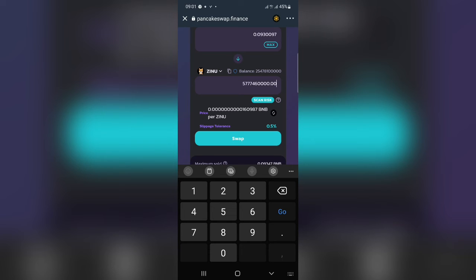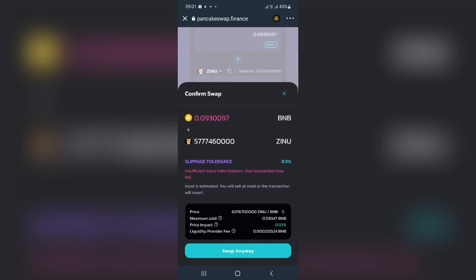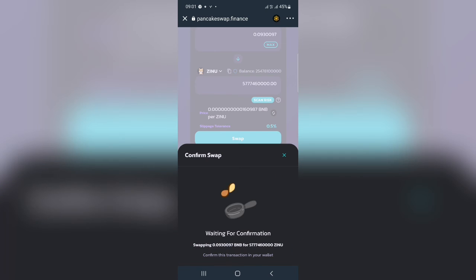Some people used to type some specific percentage over there. Some go in for 10%, 5% slippage tolerance, but for me, I don't want to go there. I'll just type .00 behind the value of the token that I'm swapping for. So I'll just go to swap.